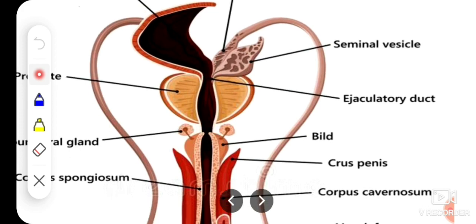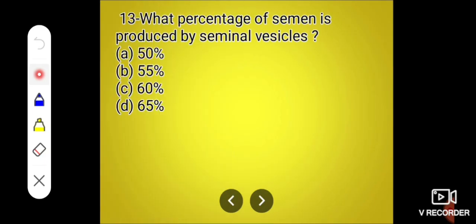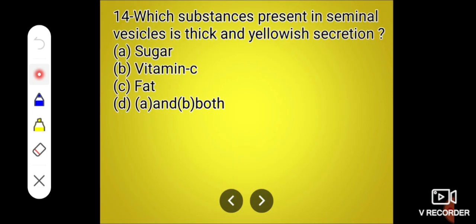This is the urethra and they are located at the lateral side of the urethra. Next question, what is the percentage of semen produced in the seminal vesicle? And the answer is 60%. 30% prostatic fluid is there in the semen and 60% seminal fluid is present in the semen. Next, which substance present in the seminal vesicle is thick and yellowish in color?